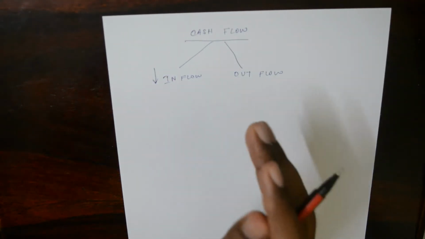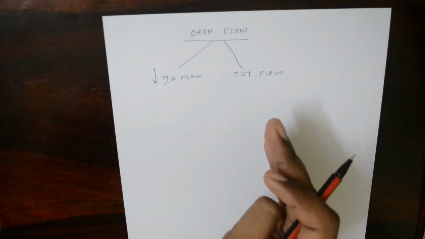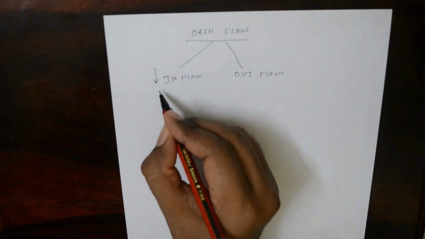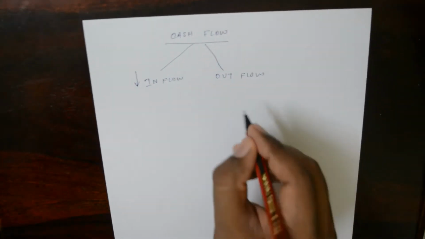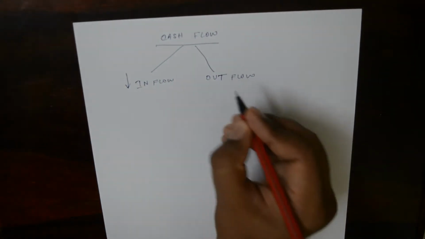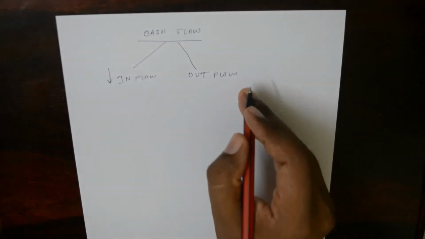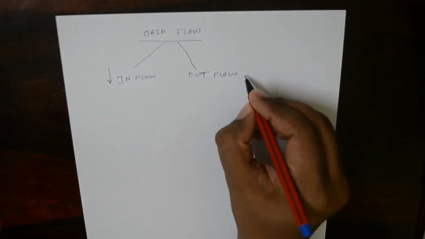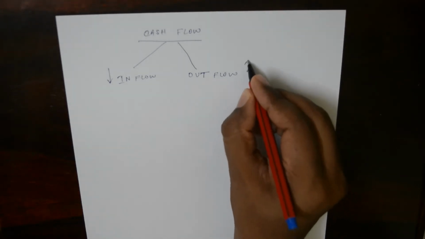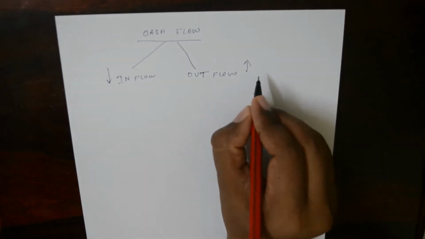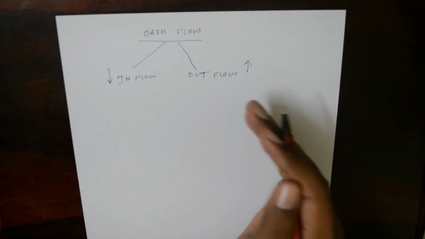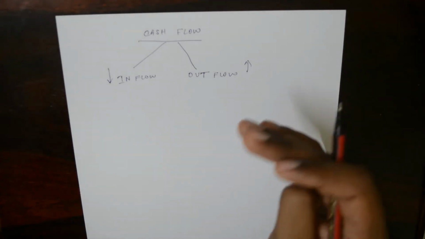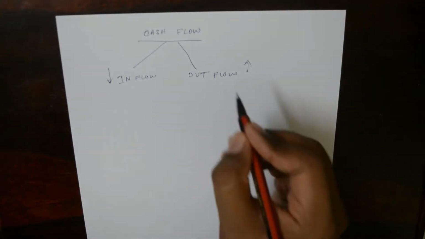Say you have invested in an FD and the bank has paid you some interest, so that money is coming into your business, right? So it is called inflow. Outflow is just the opposite. Say you have bought something, you have purchased some raw material, in that case your money is flowing outside, so that is called outflow. Say you have paid your loan EMI, in this case your money is going out of your business. So we term it as outflow.